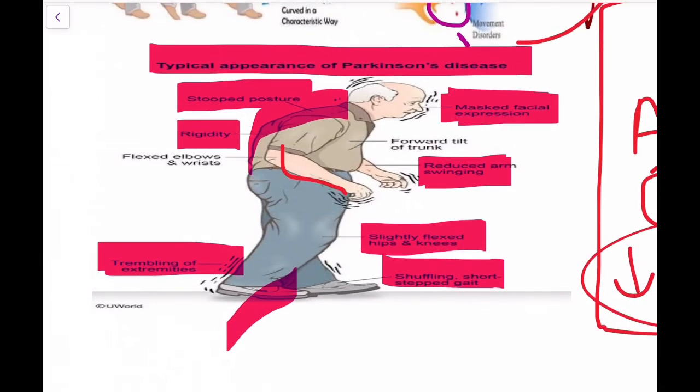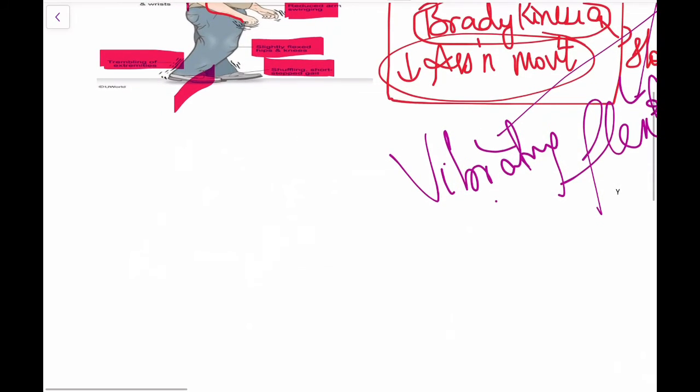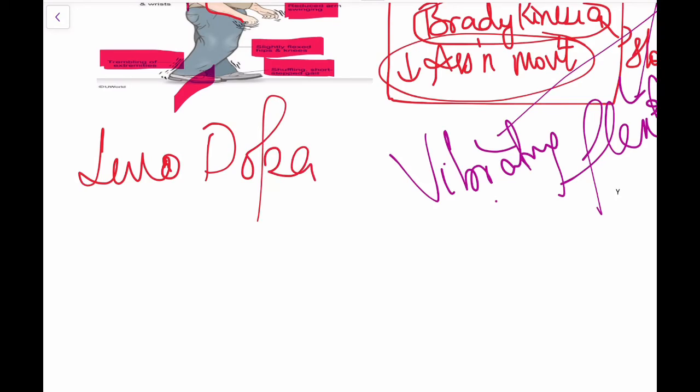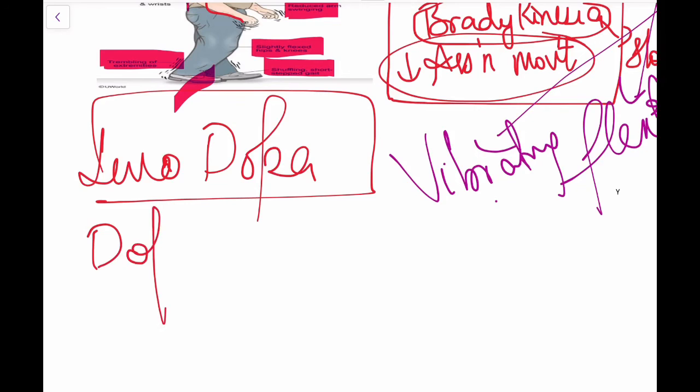General treatment for a person with Parkinson's disease: because there is deficiency in DOPA, we treat by giving a levodopa injection. This levodopa injection will cross the blood-brain barrier, and it will support the functioning of dopaminergic neurons.